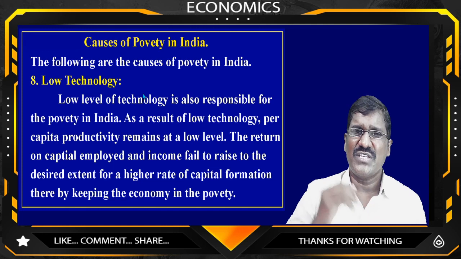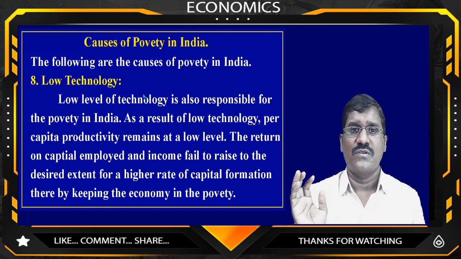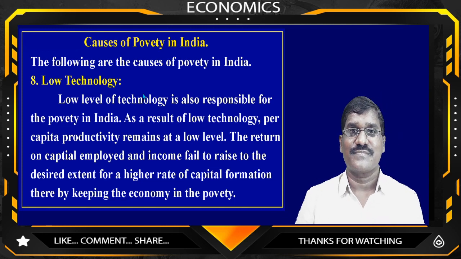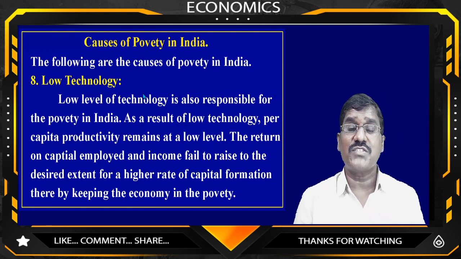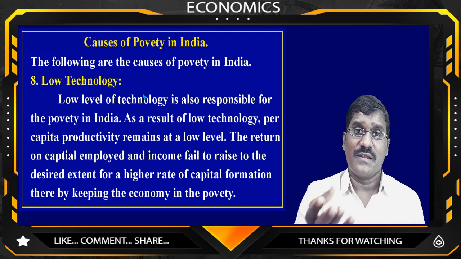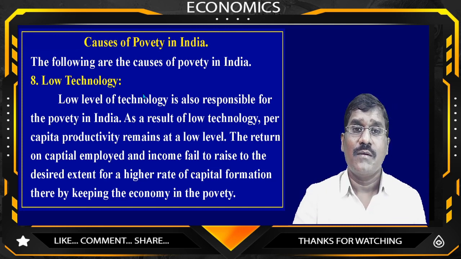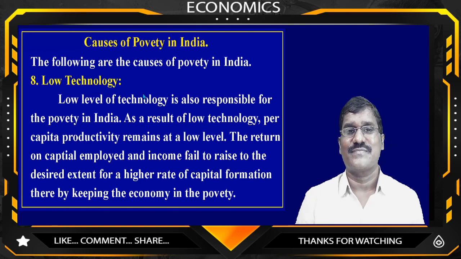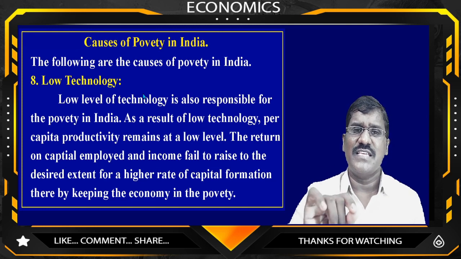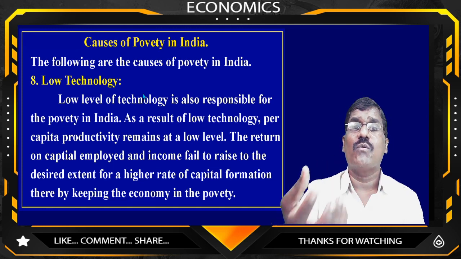Isn't it? When you see small countries, they are adapting modern technology in the agricultural sector. But in our large country, with 130 crores of population, we are still not adapting modern technology in agriculture. When a country implements more and more technology, it will give more fruitful results.